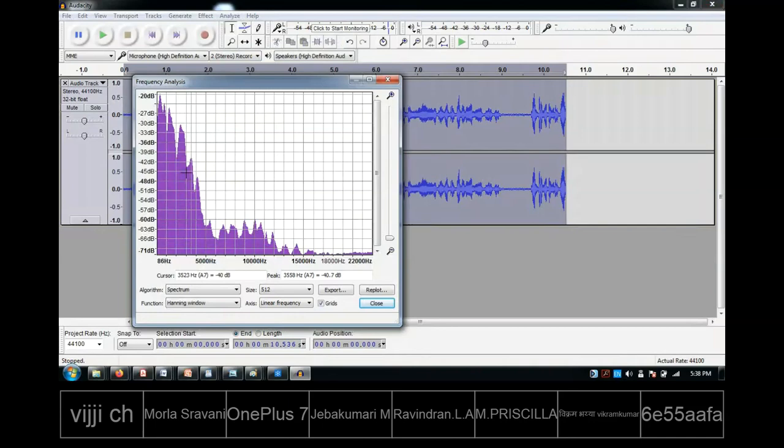You can check the frequencies will be like the calculation I told, the rotations per second into the number of fins. But the fan will have a fundamental and also harmonics, so you will get multiple peaks. As you go towards the right side, generally that height will reduce, especially in the case of the fan, because the higher harmonics will have lower amplitudes. So this is one thing you can do, and it's a free and small software also.